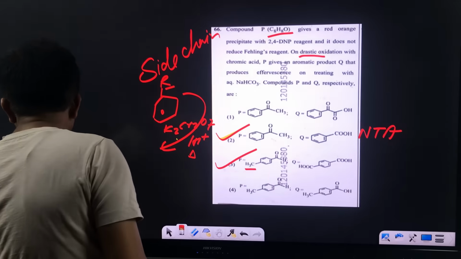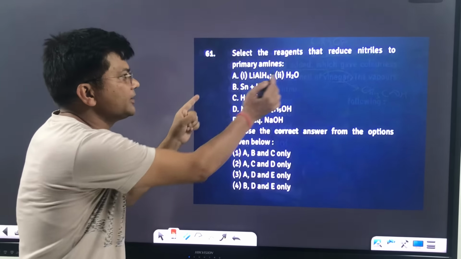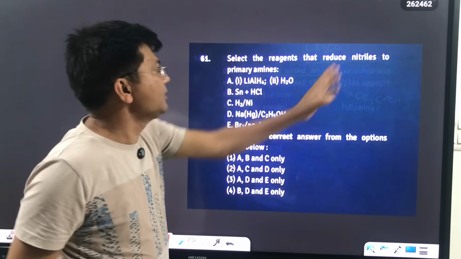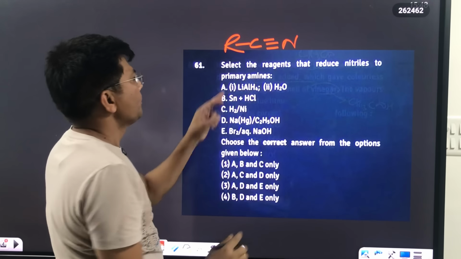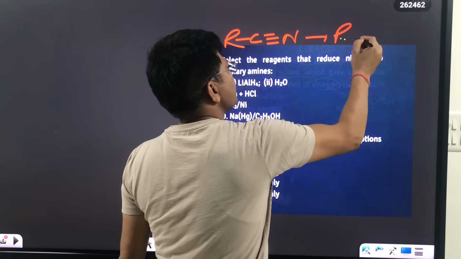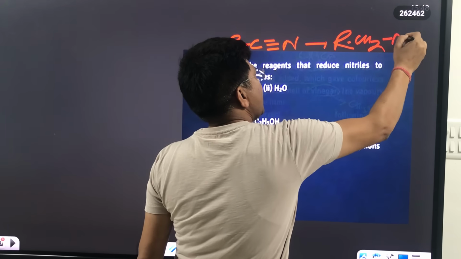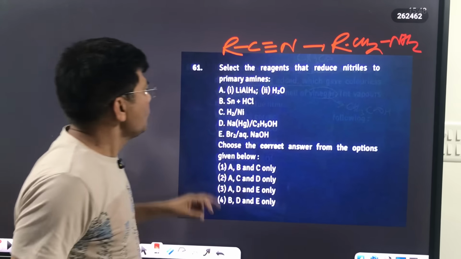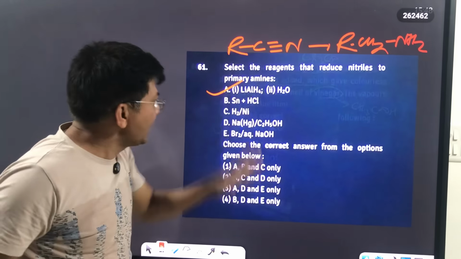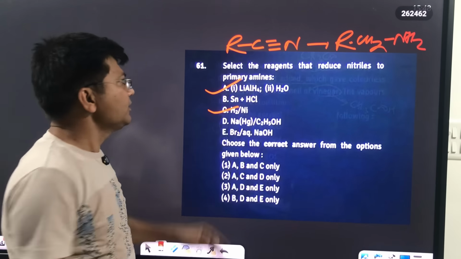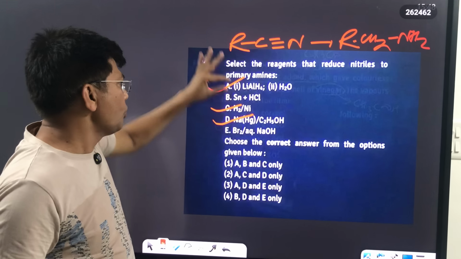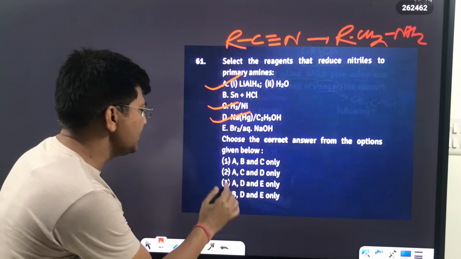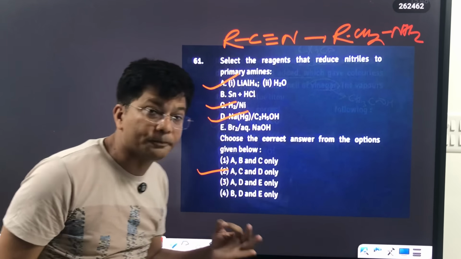Now see, another question, my dear students. Select the reagents that reduce nitrile RCN to primary amine. That means RCH2NH2, my dear students. So LiAlH4 will do that. H2 nickel will do that. Mendius reduction. So ACD, definitely the examiner will go for the second option ACD.